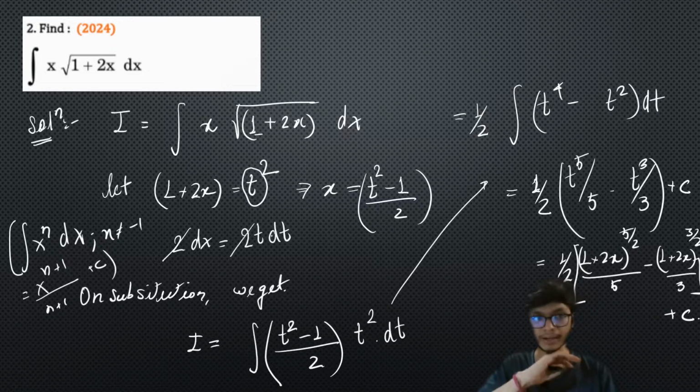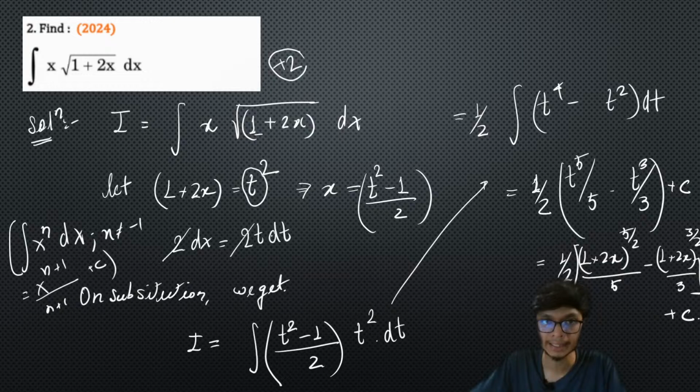So very simplified, right? Very simple, and the way I simplified this is basically the way you actually have to do in the actual exam also, right? So if you're doing all these steps, you're definitely going to get the full marks. So this was a 2-marker problem. Okay, so a person who has done all the steps correctly and has mentioned everything step by step and properly, they're definitely going to fetch a +2.